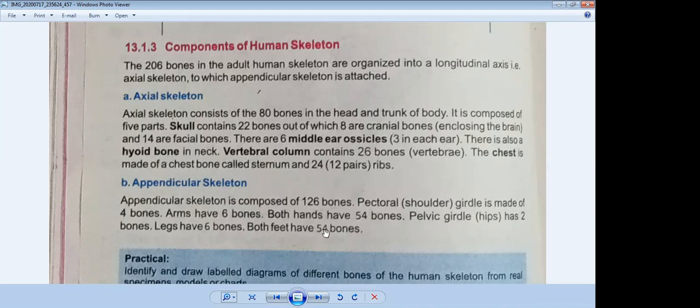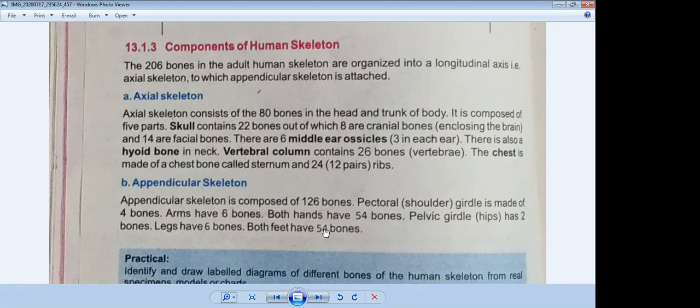So this is the introduction of components of the human skeleton. The human skeleton consists of 2 components, axial and appendicular. The axial skeleton consists of 80 bones in the head and trunk of the body, and the appendicular skeleton is composed of 126 bones. In the appendicular skeleton, the pectoral or shoulder girdle is made of 4 bones, 2 bones from each side.